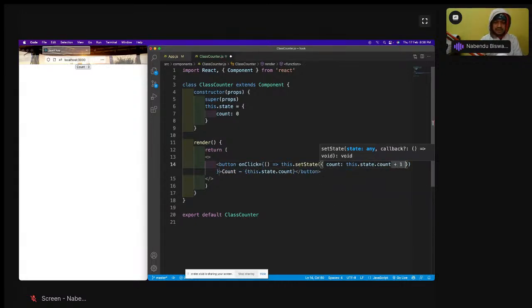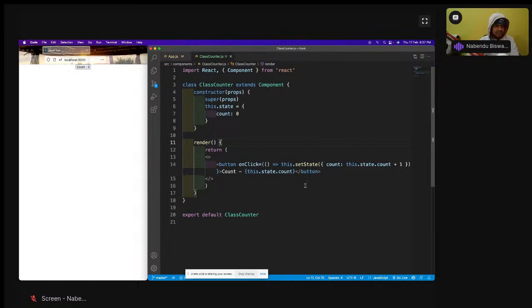If someone has attended the Angular class also, and they are attending this React class also, I can see, I think someone will be there who is attending both of them. I just want to ask, for the first time in both React and Angular: are you finding Angular much easier or React much easier? You can type that in the chat. If you're attending both of them, please tell. I'm really curious to know that.